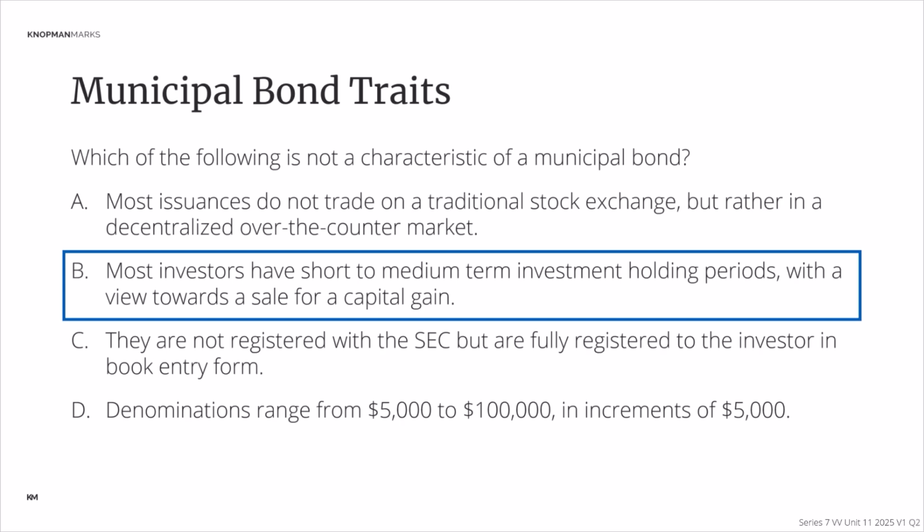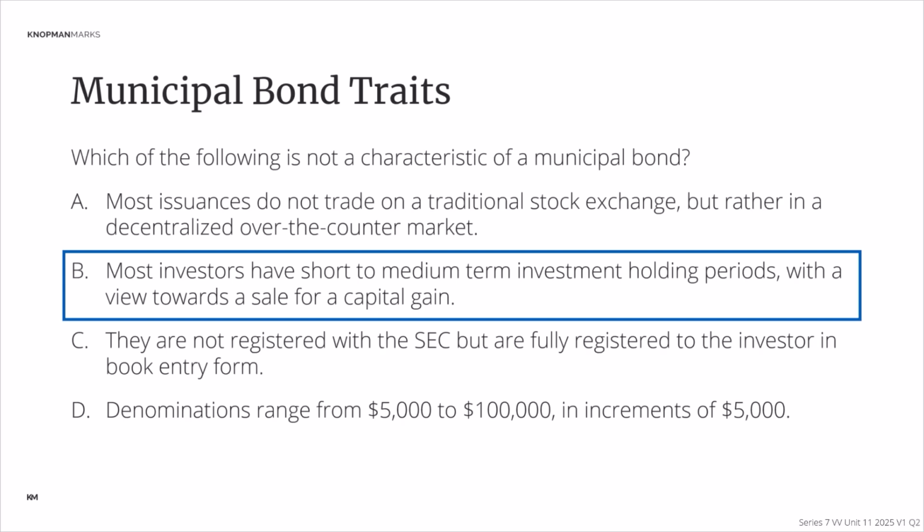The whole reason you're accepting a lower yield is because you like the tax advantages, the tax-free interest income that they offer you. The primary appeal of muni bonds is this tax advantage, and it's especially for what kind of investors? Those in the high tax brackets. So there's not typically speculative trading or short-term profits associated with these instruments. Let's just make sure we understand that C and D are characteristics of municipal bonds.